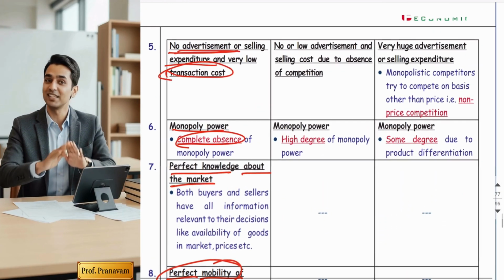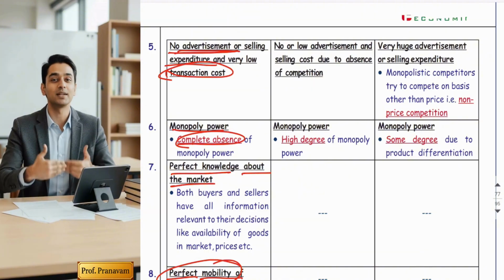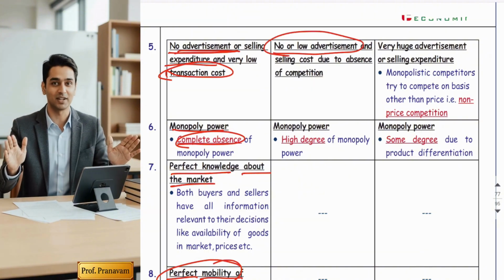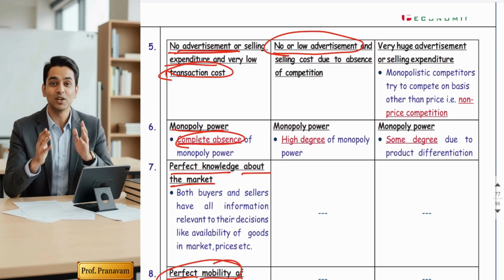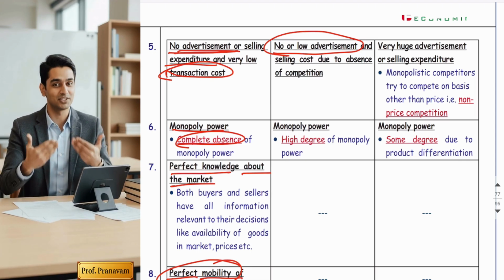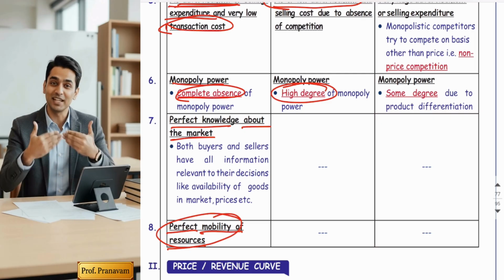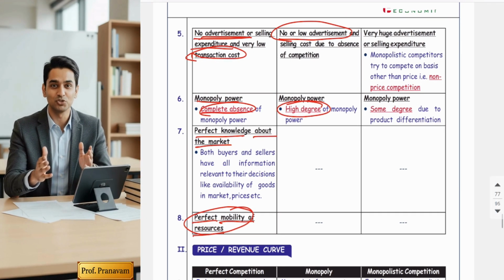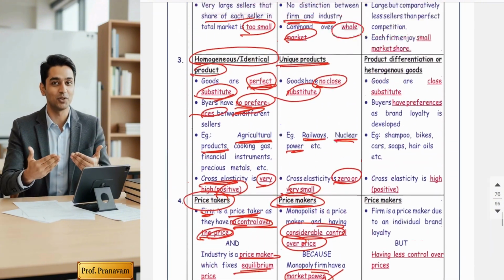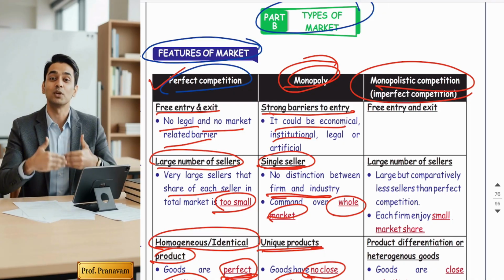Yes. Fifth feature. Will a monopolist spend money on advertisement? The answer is no, because he's not facing any kind of competition. So why would he unnecessarily increase the cost by increasing advertisement? So there is no advertisement cost in the market. He enjoys full monopoly power. That's why the market itself is named monopoly. There is a high degree of monopoly. So these are the 6 points of monopoly features. Now, hope you got it.